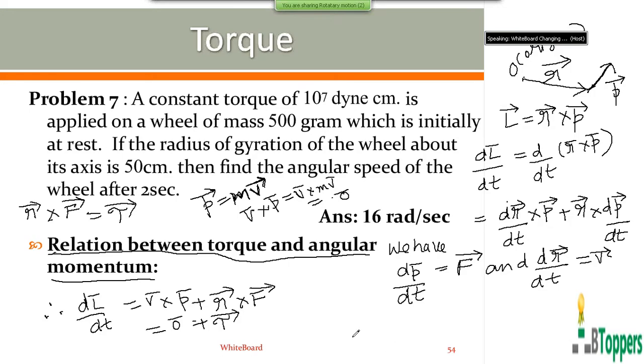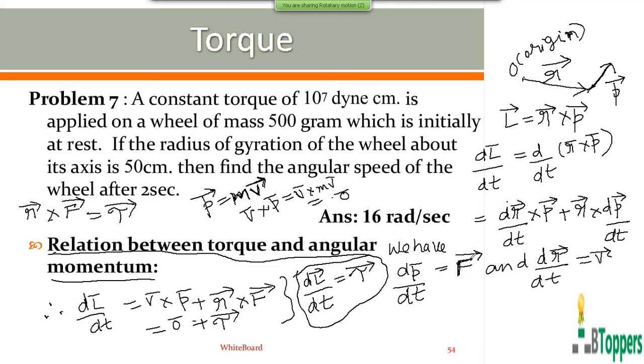So we have arrived at the conclusion that the time rate of change of angular momentum of the particle with respect to origin O of a fixed frame of reference will be equal to the net external torque acting on the particle, because r bar cross F bar represents the resultant of all the forces acting on the particle.